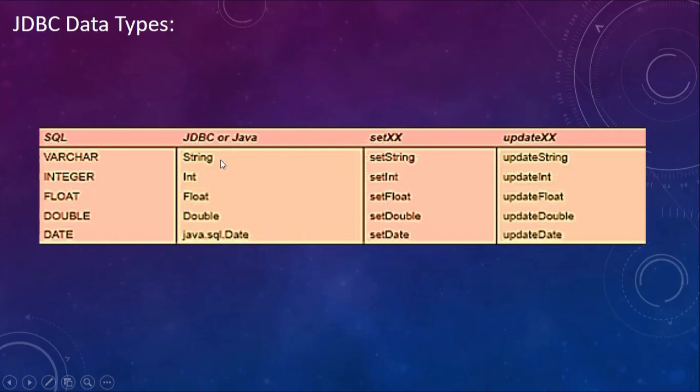Now for fetching these attributes and printing them on the screen, what are the different setXXX methods? If it is string, you have the setString method. If it is integer, you have the setInt method. Float has setFloat method. Double has setDouble method, and date has setDate method. Similarly for updateXXX, we have updateString, updateInt, updateFloat, updateDouble and updateDate.